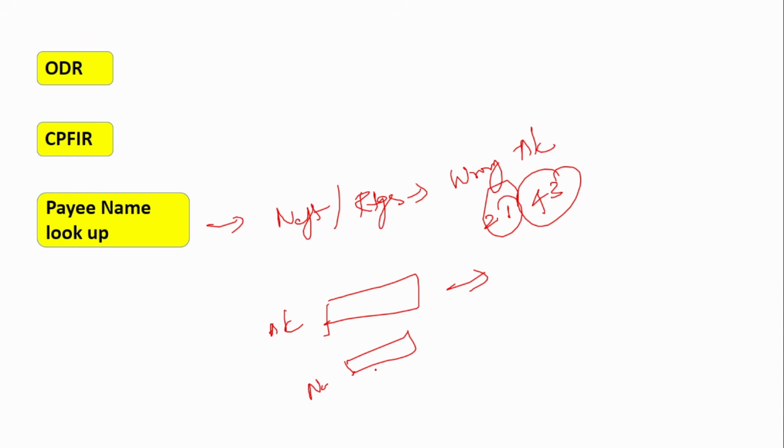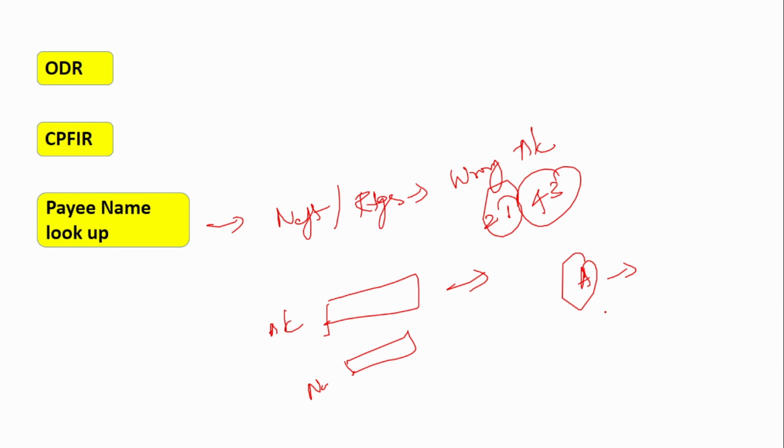So this will help you to cross check, right? If you want to transfer to person A, if you enter the account number of A, then automatically the name A will get populated. So this will ensure that the NEFT and RTGS transactions sent to wrong accounts are minimized, because a lot of NEFT and RTGS transactions have ended up in the wrong account number.